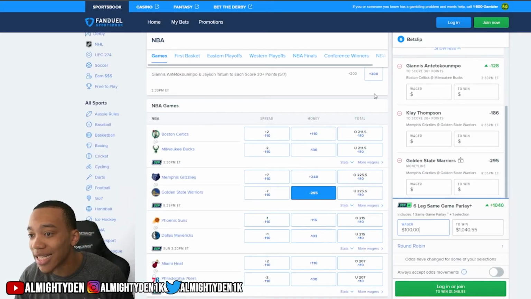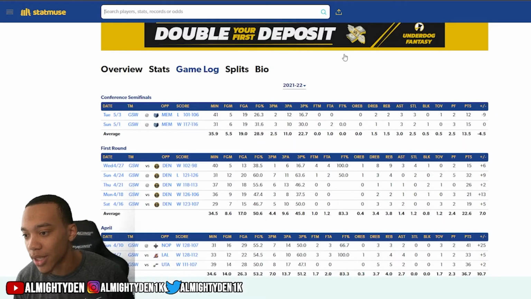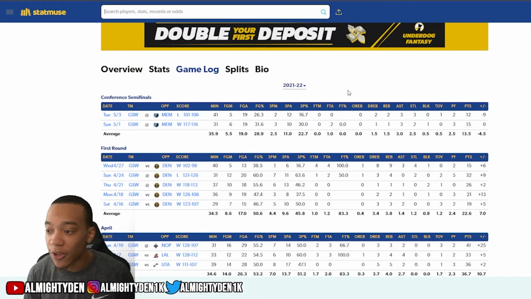Now, what else do we have in the parlay for today? We got Klay Thompson to get 20 points. Now, this one here is a little risky. It's a little risky for sure.